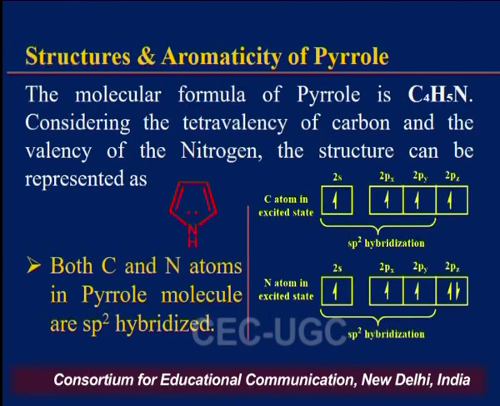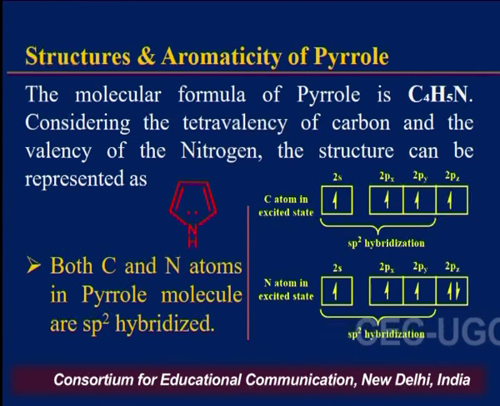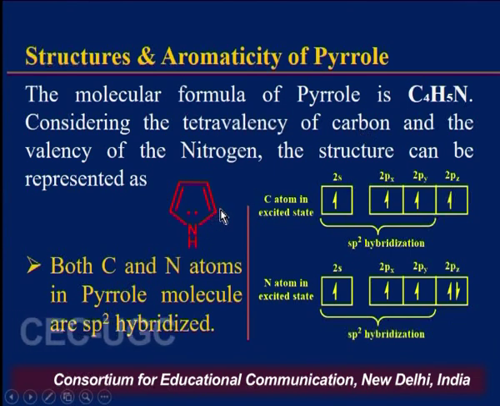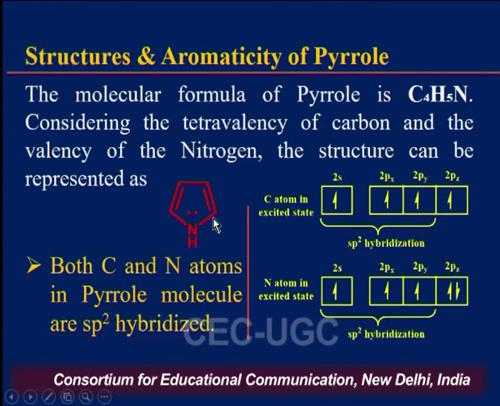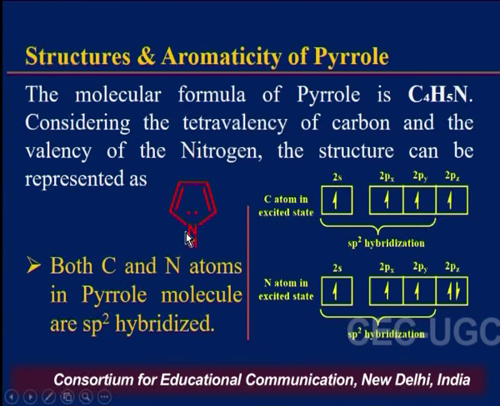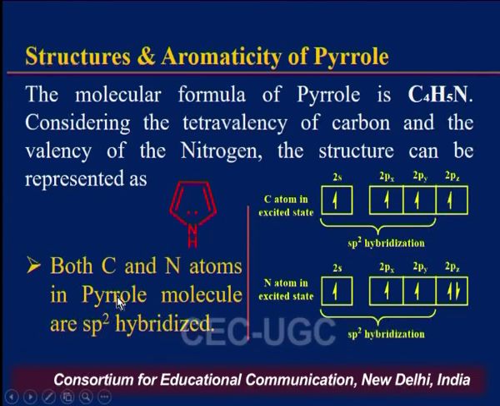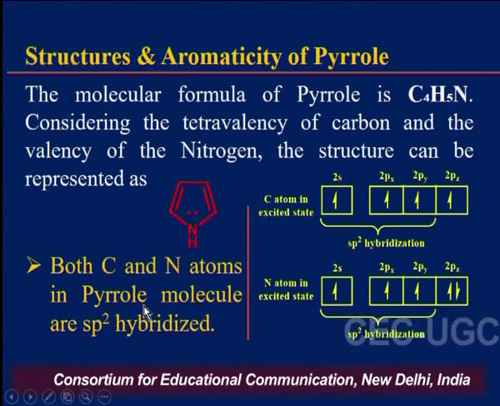Now we are going to prove the structure of the pyrrole molecule and its aromatic nature. The molecular formula of pyrrole is C4H5N, and considering the tetravalency of carbon and the valency of nitrogen, the structure of pyrrole can be represented like this. In the molecule, both carbon and nitrogen atoms are sp2 hybridized.